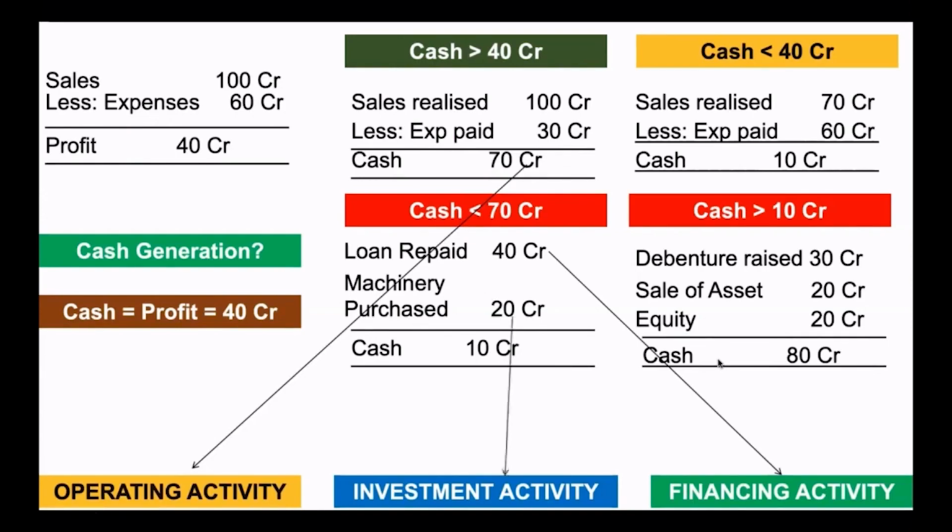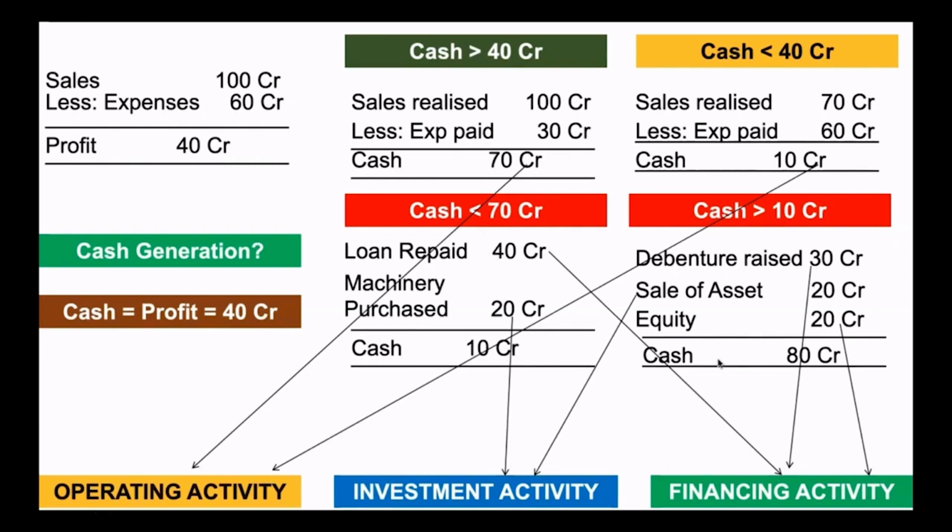Look at this machinery purchase of 20 crore. They are investing their money. It's an investment activity. Whereas this debenture of 30 crore money coming in is a result of financing activity. And they have sold assets for 20 crore. They are disposing of their investments, a result of investment activity. Whereas this equity of 20 crore which had come in is a result of financing activity. And finally the 10 crore cash is a result of operating activity.